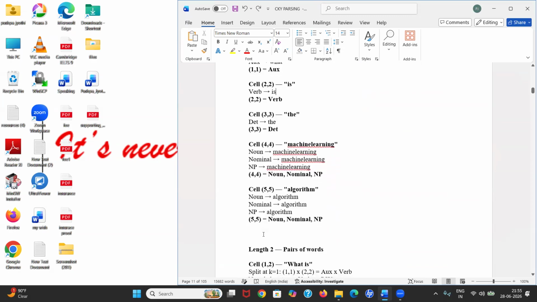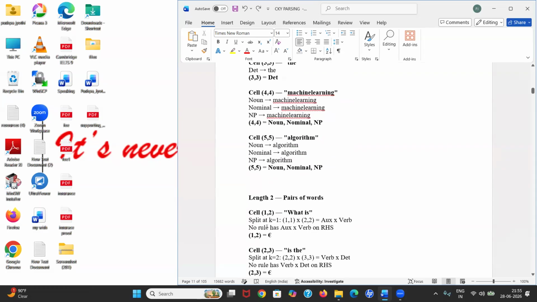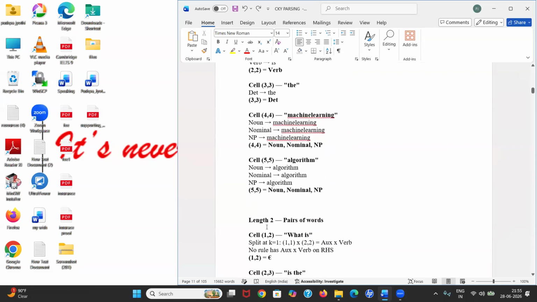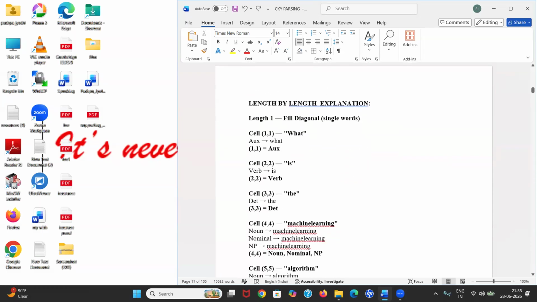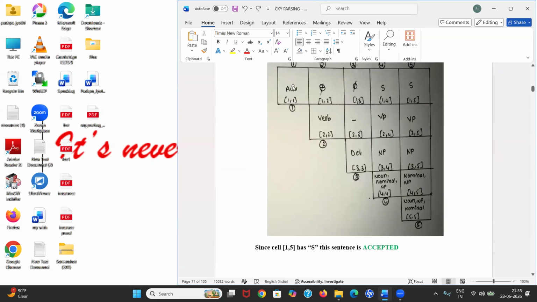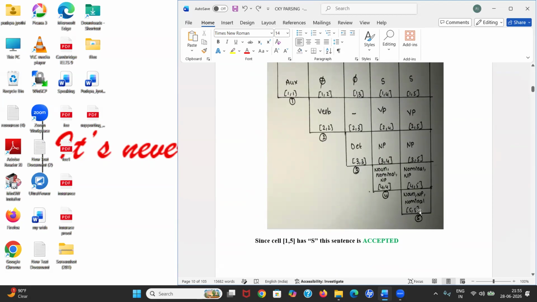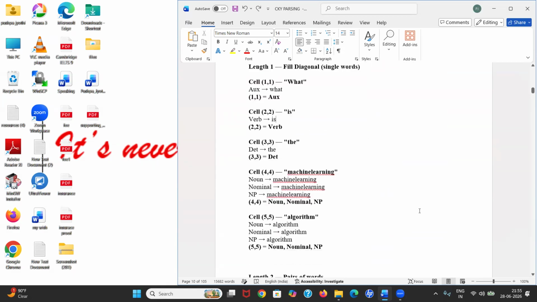And "algorithm" also can be represented by three: noun, nominal, and NP. So we got the diagonal ones. Let's fill the diagonals with WH, verb, determiner, nominal, NP.